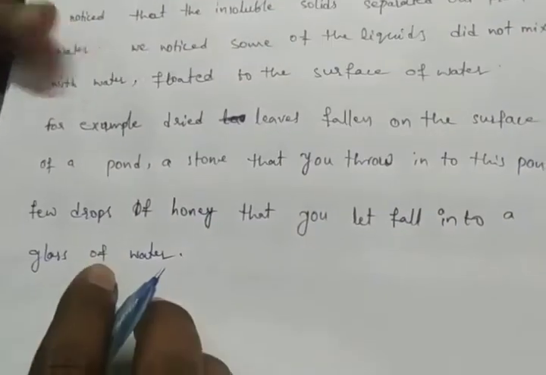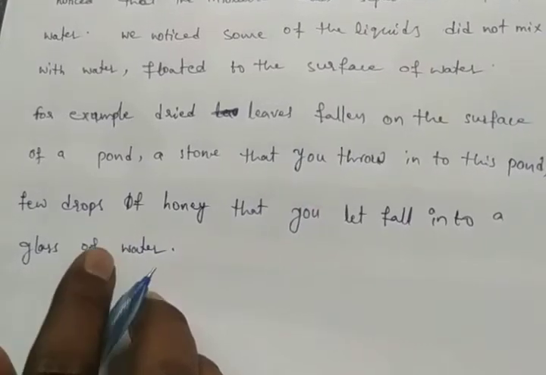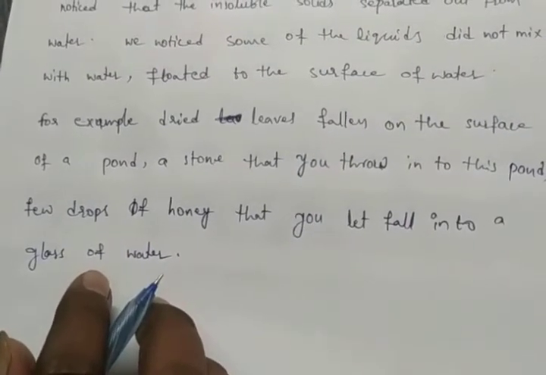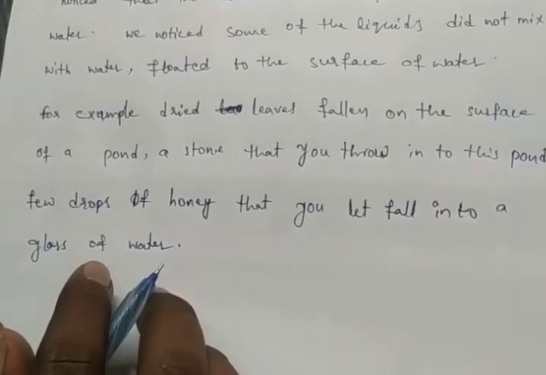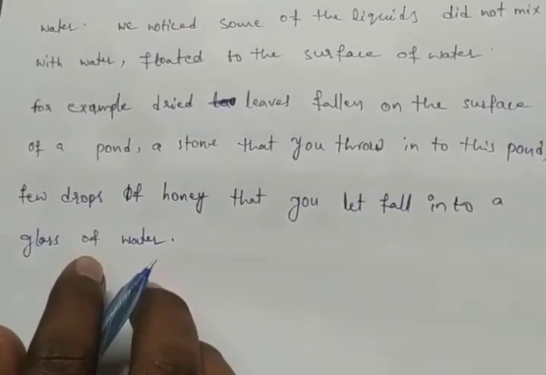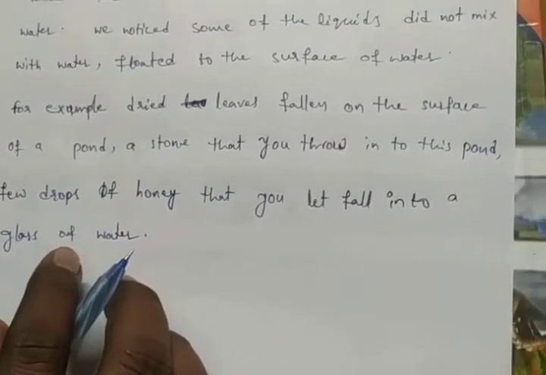I would like you to give five examples each of objects that float and those that sink in water. What about testing these same materials to see if they float or sink in other liquids like oil?